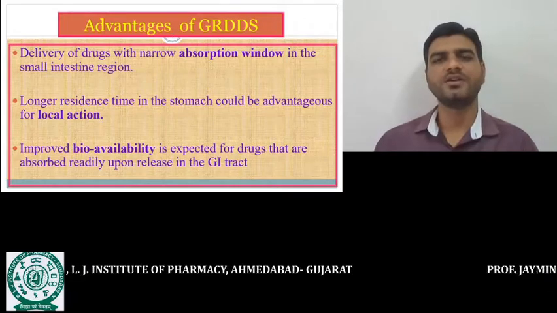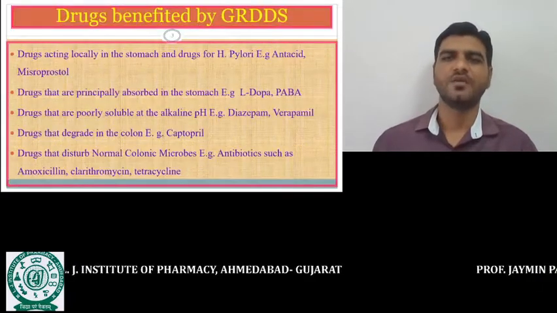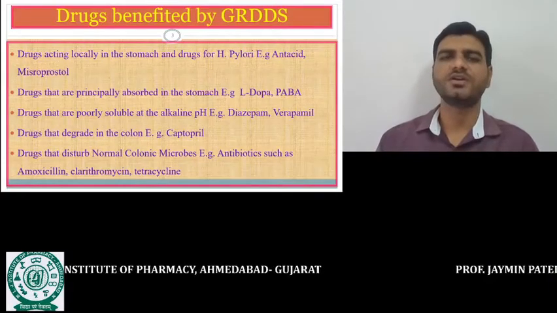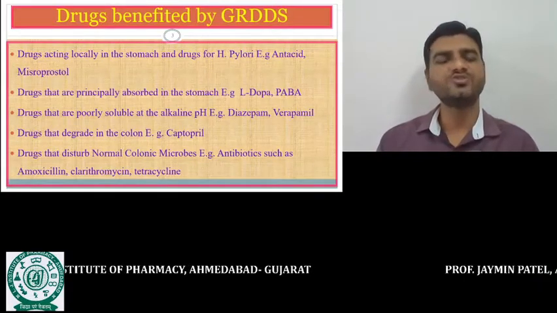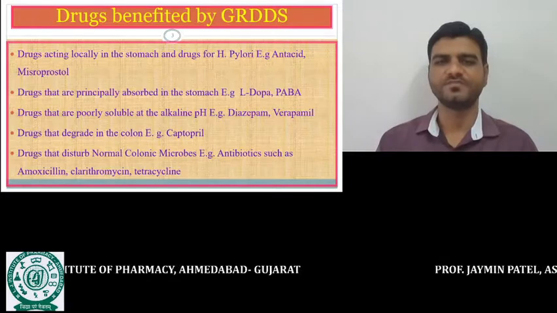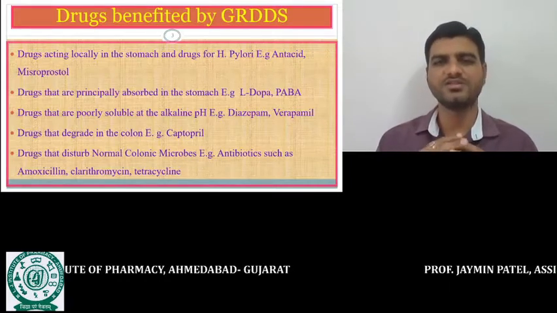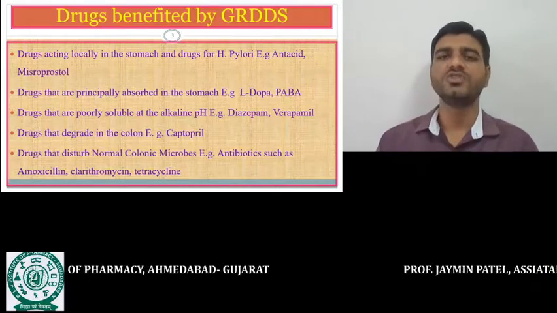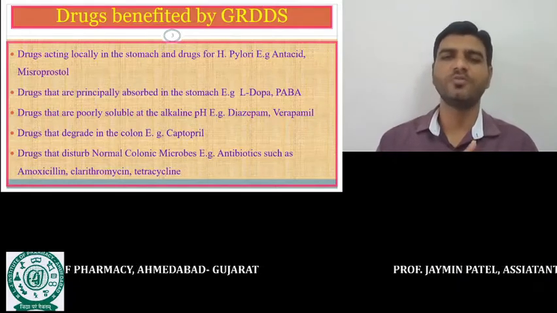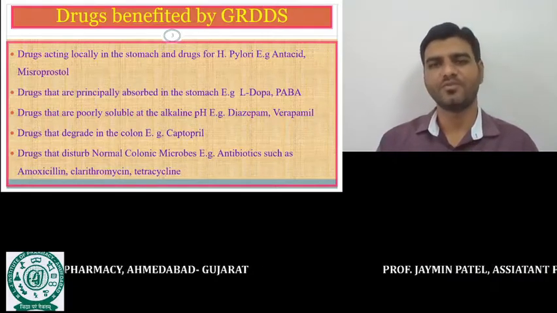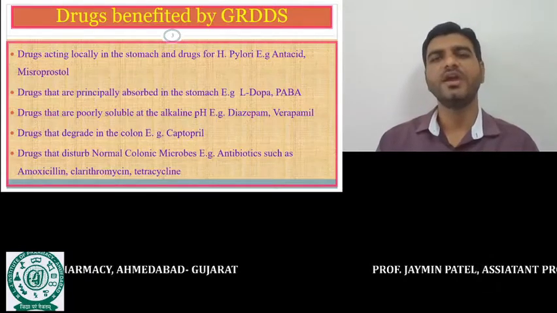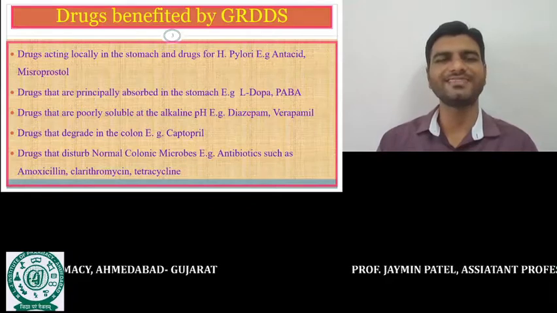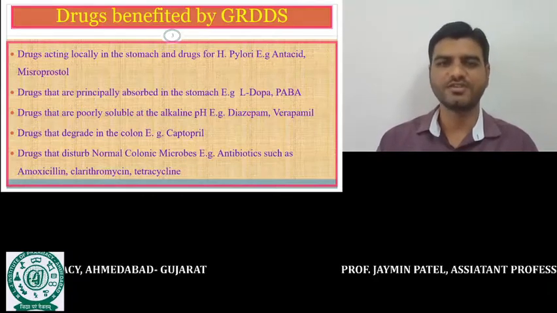Now, which type of drug is a suitable candidate for the gastroretentive drug delivery system? Suppose a drug is utilized to treat a local infection in the stomach. Suppose there is a stomach ulcer, or an infection by H. pylori. The drug should be formulated in the gastroretentive drug delivery system. For example, antacids and misoprostol.